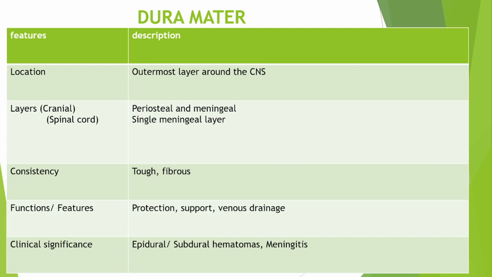We also have the inferior sagittal sinus, the straight sinus, the transverse sinuses, the sigmoid sinuses and the cavernous sinuses. All these sinuses drain blood from the brain into the internal jugular vein.